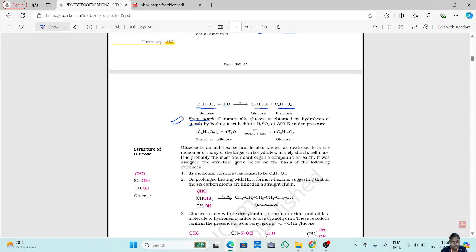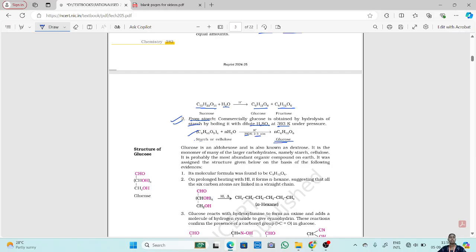You can take starch or cellulose and hydrolyze it by boiling with dilute H2SO4 at a temperature of 393 Kelvin under pressure, and you get glucose.